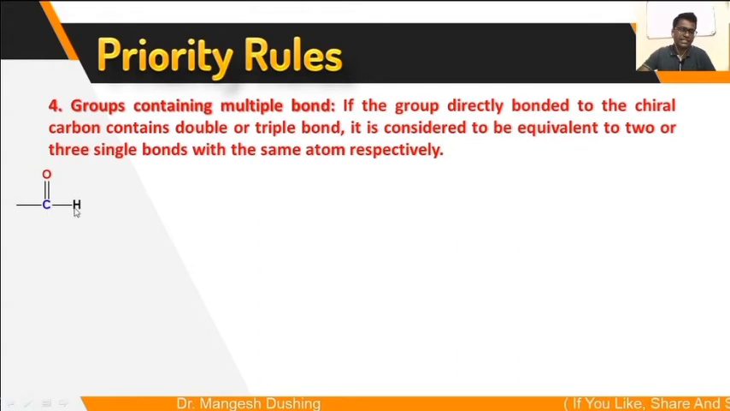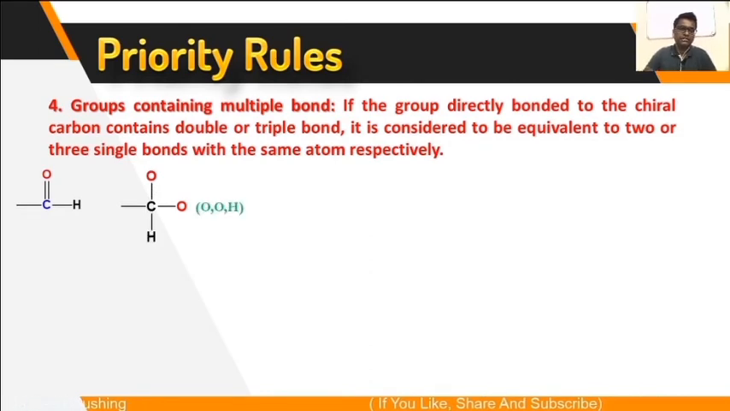So the next 3 atoms are likewise. The carbon is attached to the oxygen with 2 single bonds. You have to consider it like this: the carbon attached to that oxygen with a single bond, and this is the hydrogen. So the 3 atoms of this next carbon are oxygen, oxygen, hydrogen. You have to write these atoms in decreasing atomic number fashion.